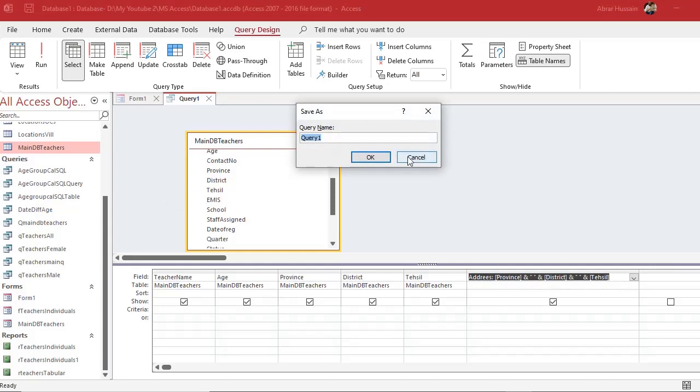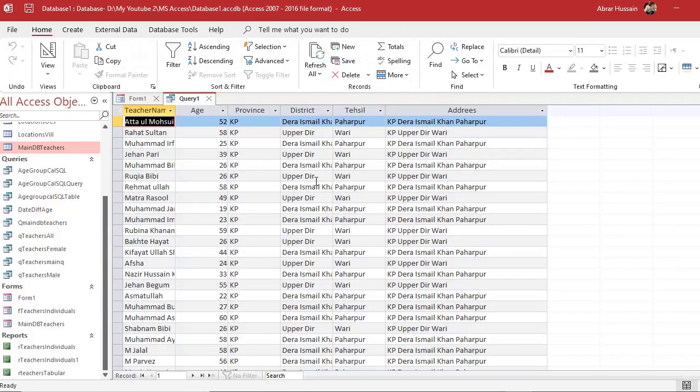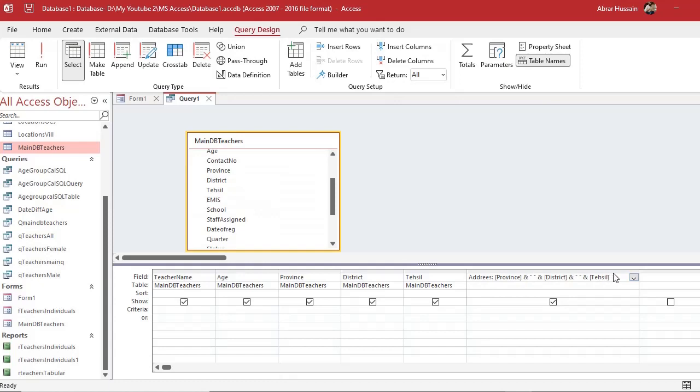And now you will see when we run, KP Dera Ismail Khan Paharpur. There is a space. If you want commas here, no issue. Just come here and type a comma between these quotation marks.